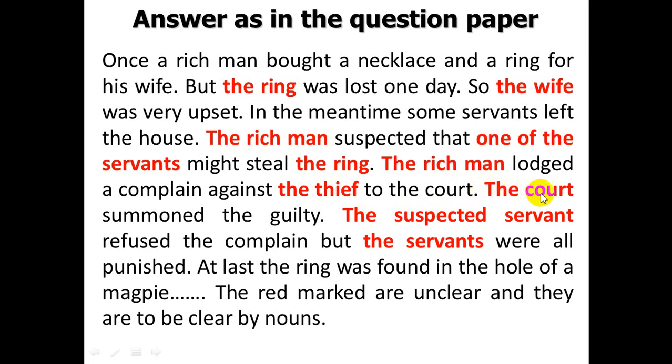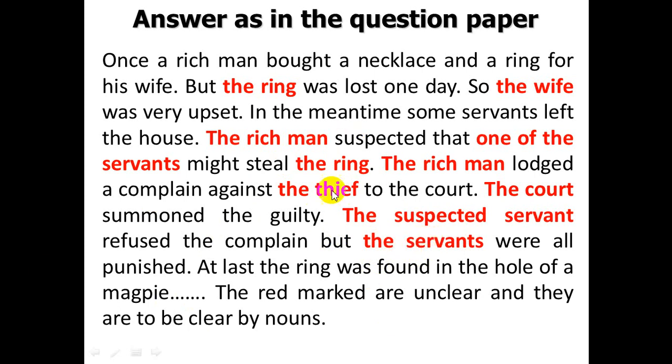It has been replaced by the noun, the court. Then the suspected servant, that is the servant whom the rich man had suspected for the steal, he refused the complaint. But here it was they, and it has been replaced by the servants.